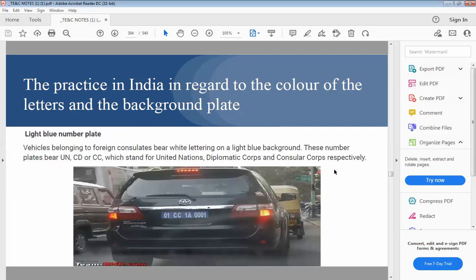Next one is a light blue number plate with white lettering.